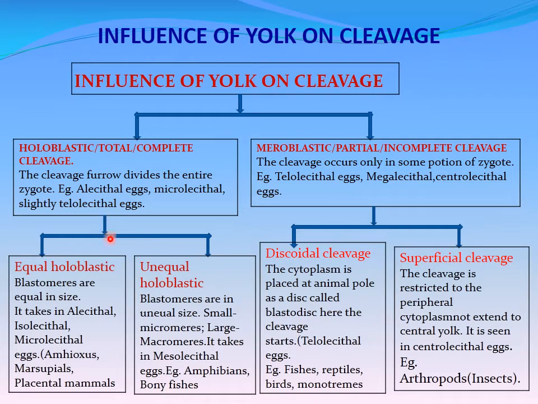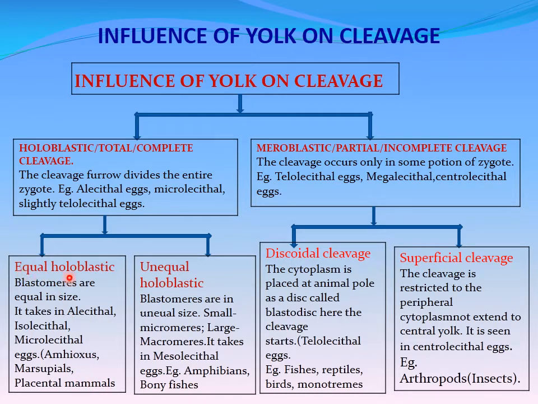And holoblastic cleavage is again classified into two types, equal holoblastic cleavage and unequal holoblastic cleavage. Equal holoblastic cleavage is where all the blastomeres formed due to cleavage are equal in size. It takes place in alecithal eggs, isolecithal eggs, microlecithal eggs. Examples, Amphioxus, marsupials and placental mammals.